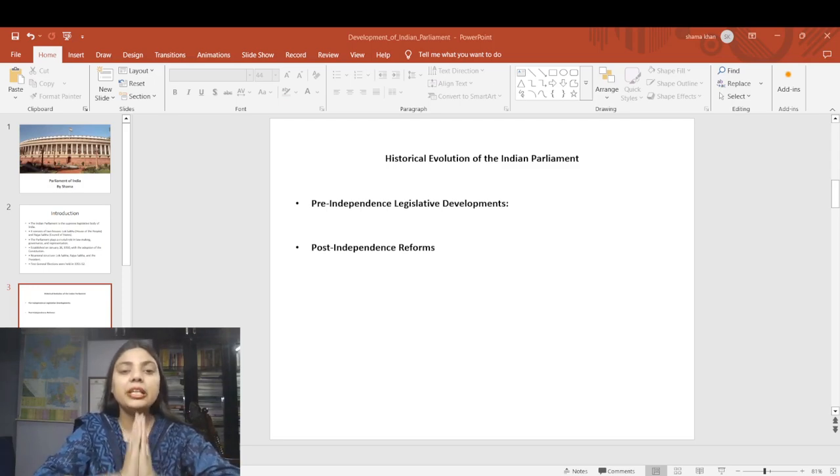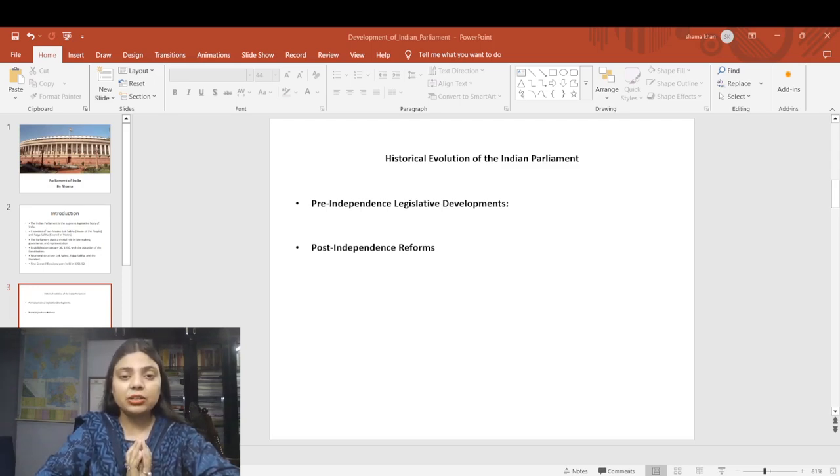If I talk about the pre-independence legislative development, the root of the Indian Parliament can be traced back to the colonial era. The British introduced several legislative reforms to involve Indians in governance. The Government of India Act 1919, also known as the Montagu-Chelmsford Reform, was a significant step. This act led to the creation of a bicameral legislature, which included the Central Legislative Assembly and the Council of State. It also introduced the institution of a speaker as well as deputy speaker in the year 1921.